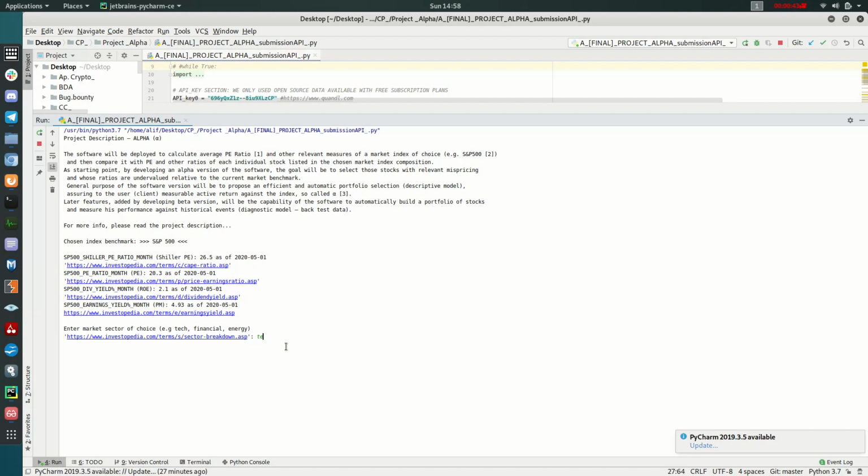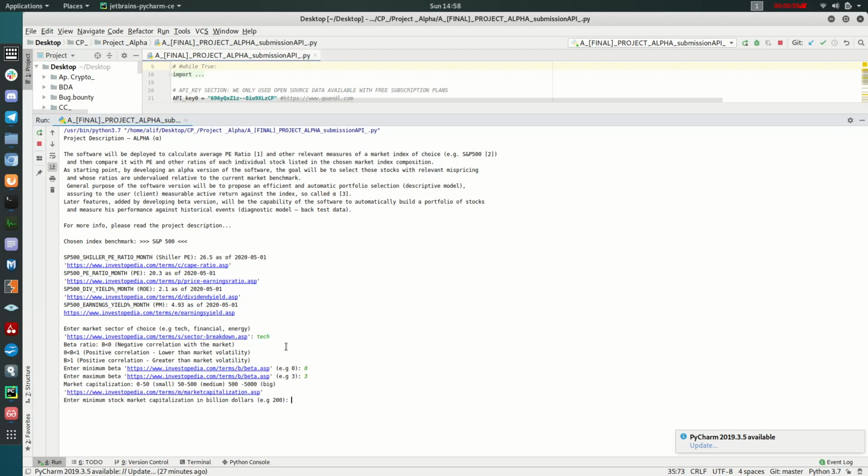Here we are asked to select a sector of choice in which we want to invest. Here are some benchmark values of beta. You can read the description of what beta is relative to market volatility in the link that I put in the file.